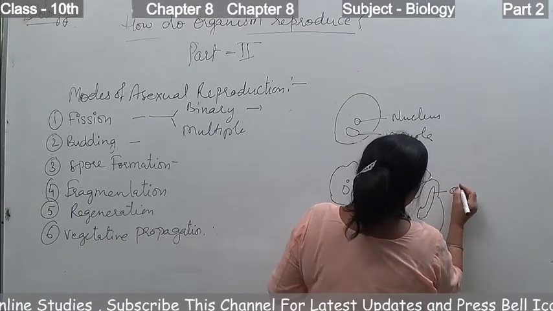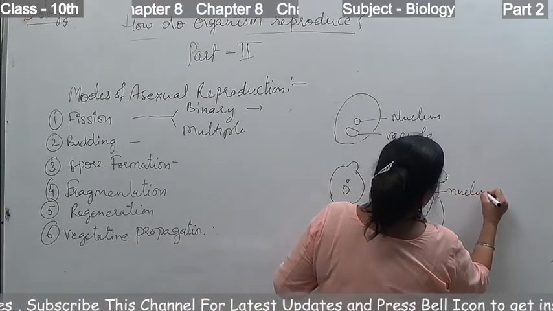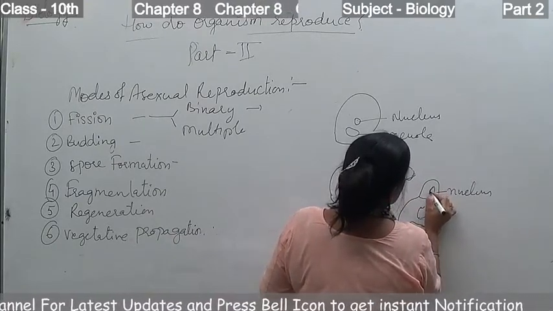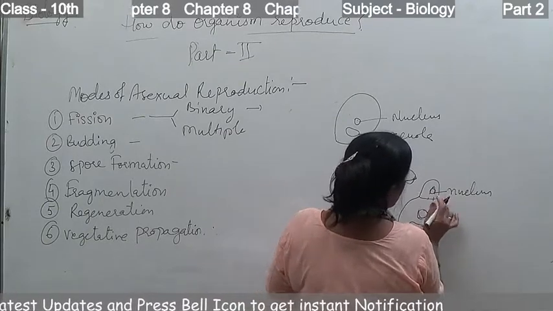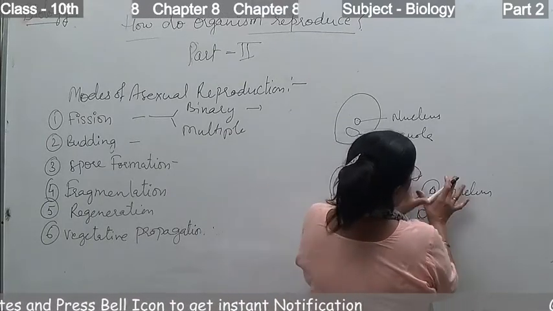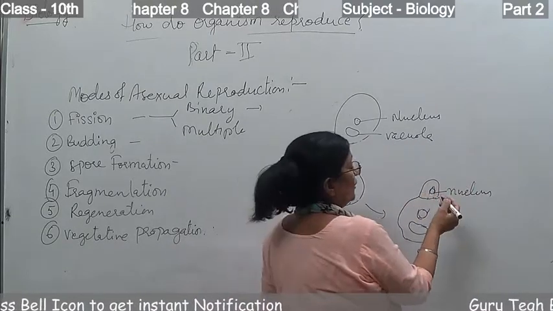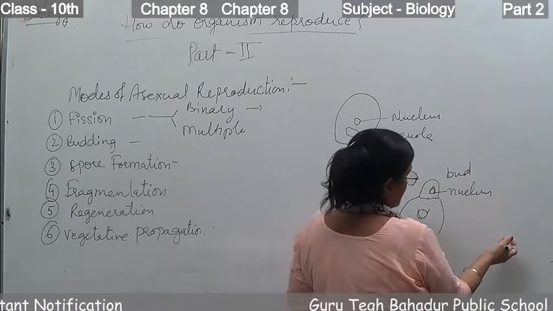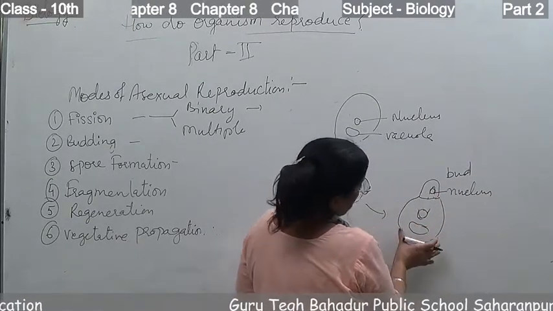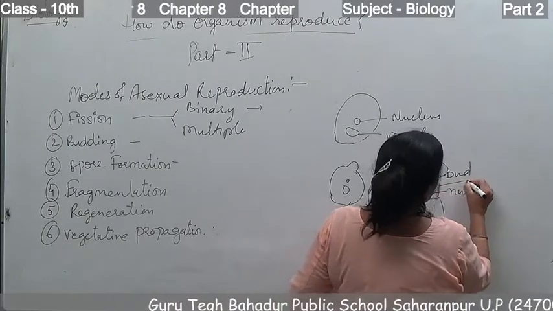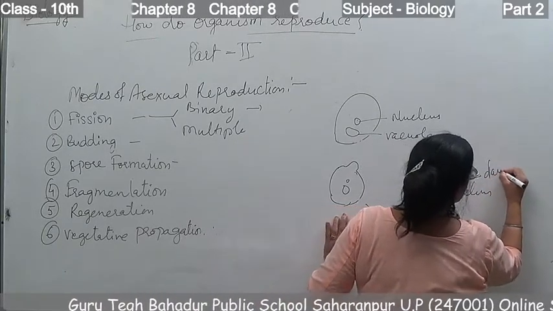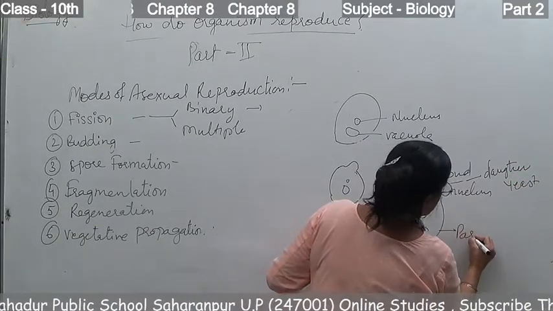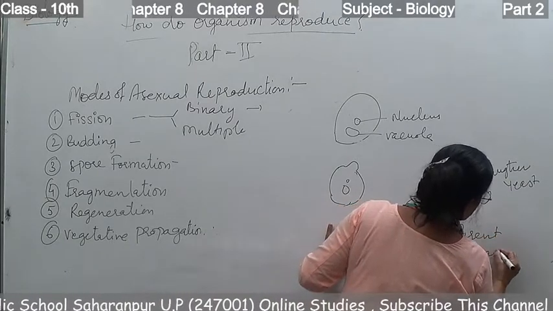This is the nucleus. After that, a wall appears in between, and a nucleus is there in both cells. When this bud is fully grown, it detaches from the parent cell. This bud forms the daughter yeast, and the parent yeast remains the same.